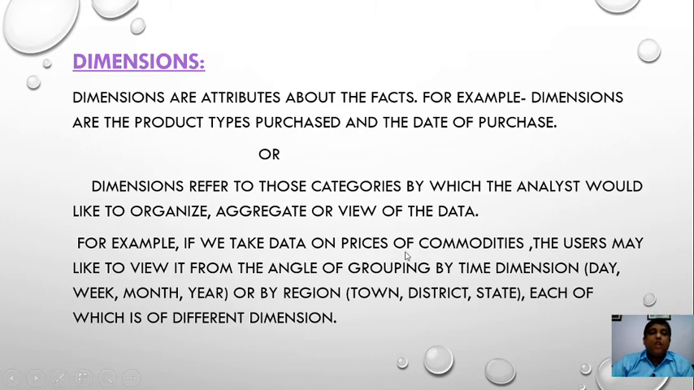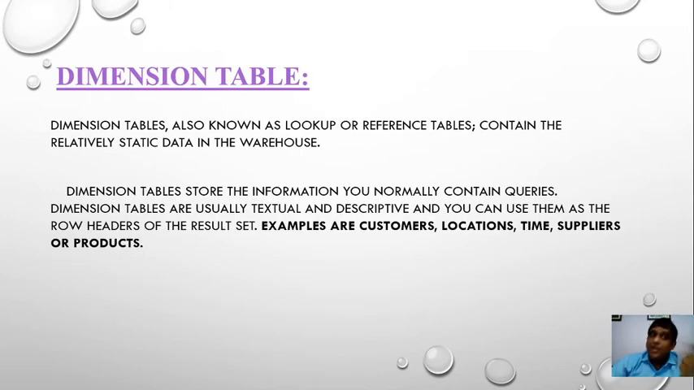If we take data on the price of commodities, the user may like to view it from the angle of grouping by time. Here time can be day, week, month or year, or region, city, town, district, state, each of which is a different dimension. It stores the fields which describe the facts, where facts are the numeric data.